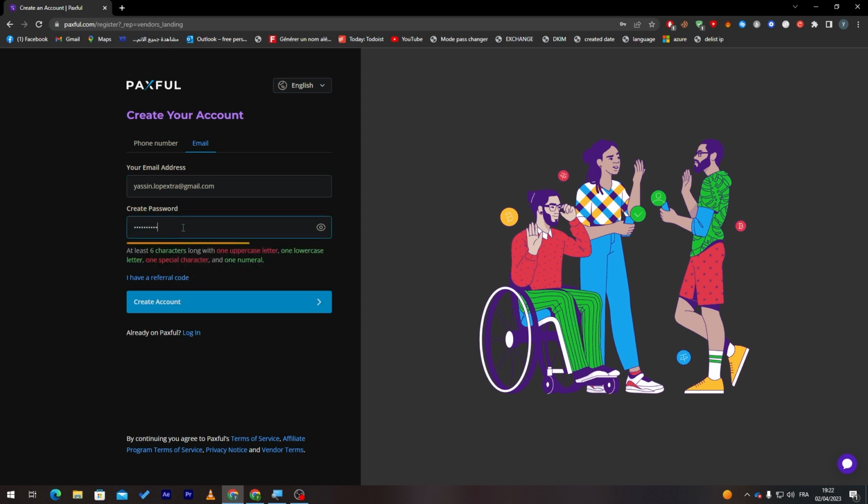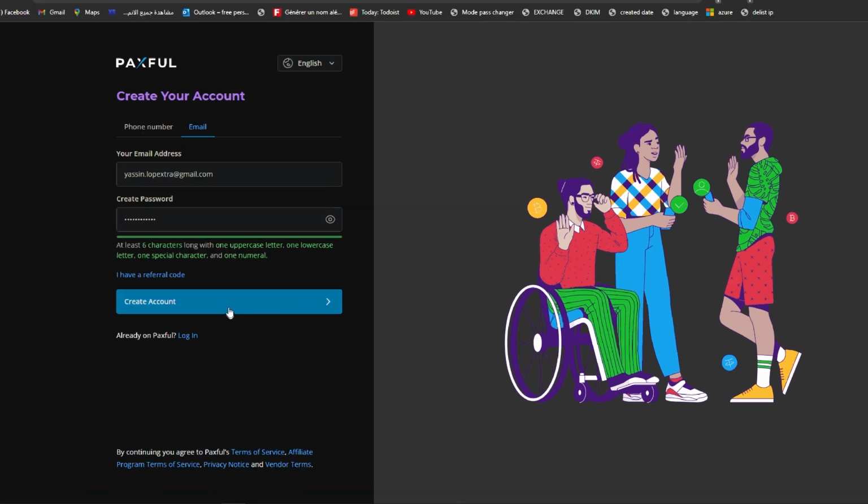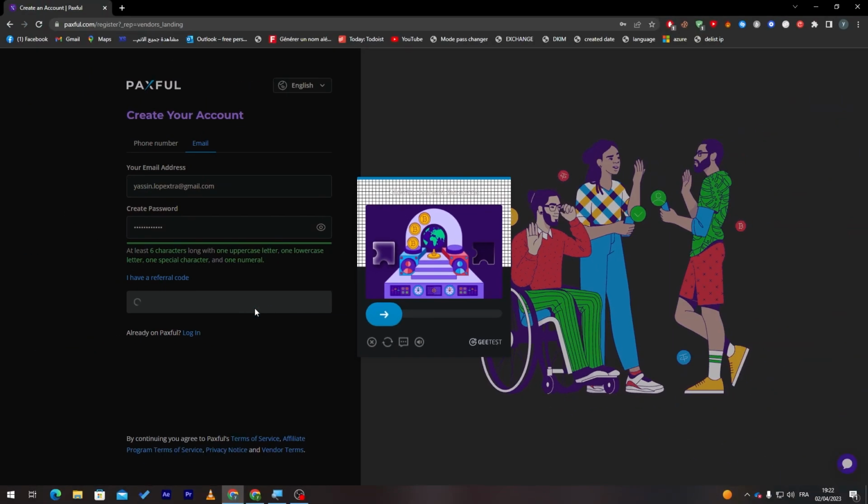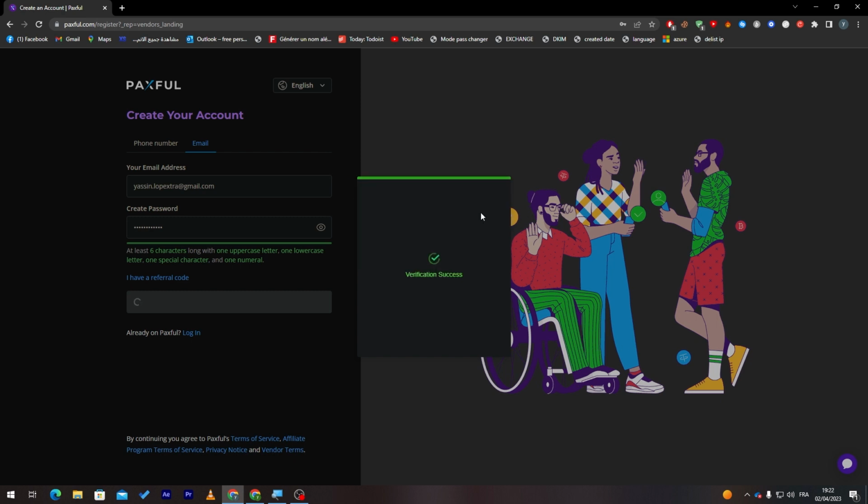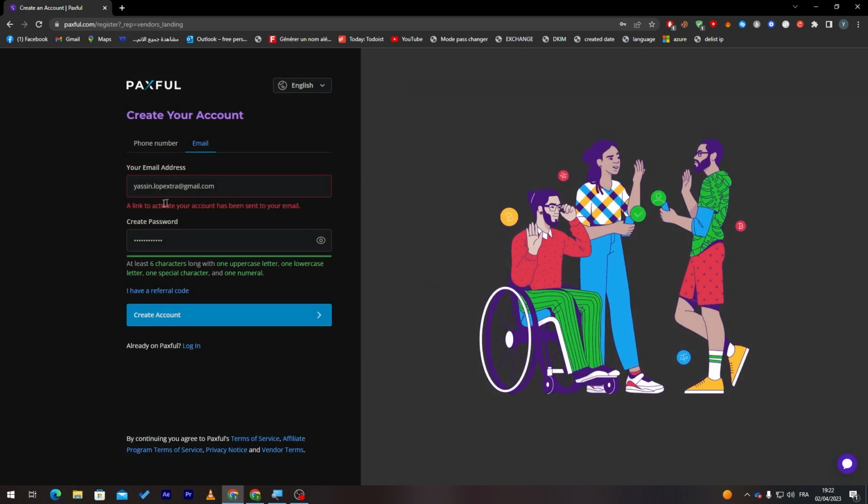So make sure to have a strong password with one uppercase letter and one special letter. So let's do it like that. I don't know what they mean with special letter. After that, all you need to do is click on create account. So let's click on create account, and then let's solve this puzzle. Here we go. Now the verification access has been given to us. As you can see, a link to activate your account has been sent to your email.